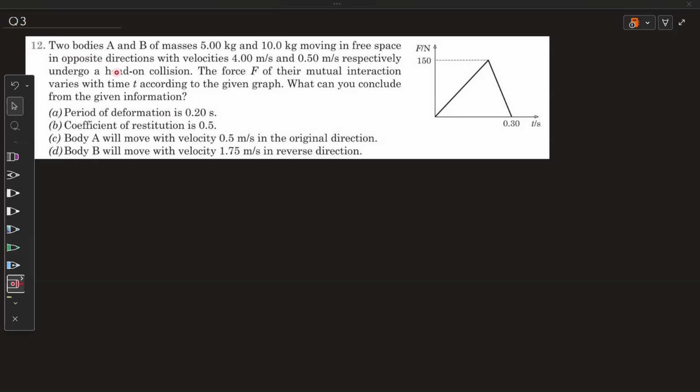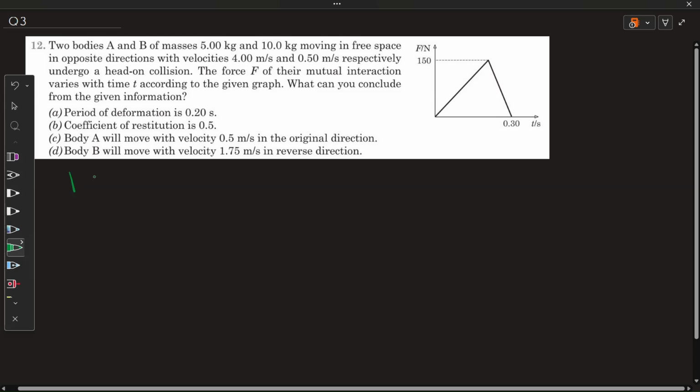Question number 3. Two bodies A and B of masses 5 kg and 10 kg moving in free space in opposite directions with velocities 4 meter per second and 0.5 meter per second respectively undergo a head-on collision. The force F of their mutual interaction varies with time t according to the given graph. What can you conclude from the given information? So this is a given force time graph, and this is similar to question number 1.